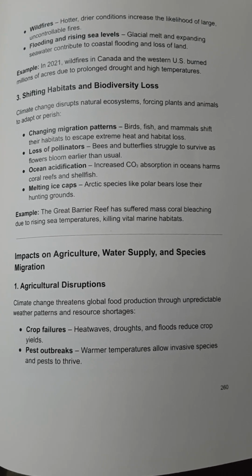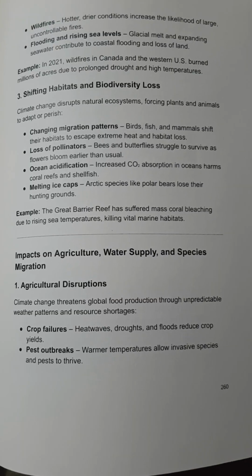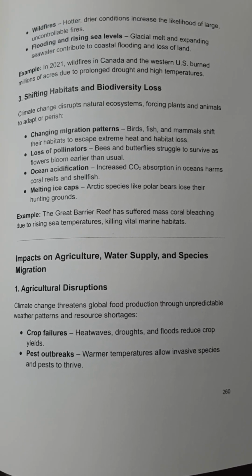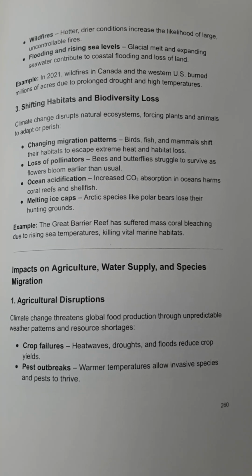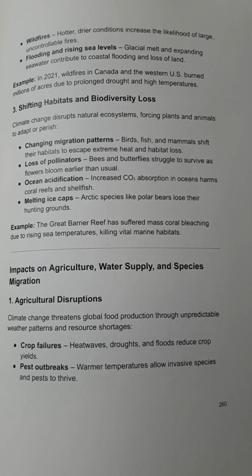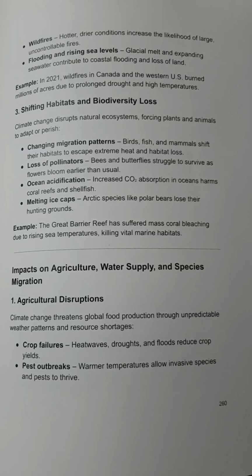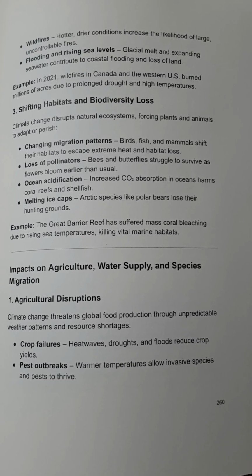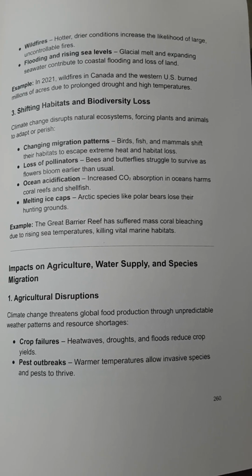Shifting habitats and biodiversity loss. Climate change disrupts natural ecosystems, forcing plants and animals to adapt or perish. Changing migration patterns. Birds, fish, and mammals shift their habitats to escape extreme heat and habitat loss. Loss of pollinators. Bees and butterflies struggle to survive as flowers bloom earlier than usual.